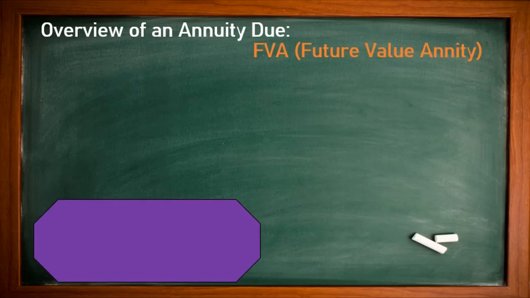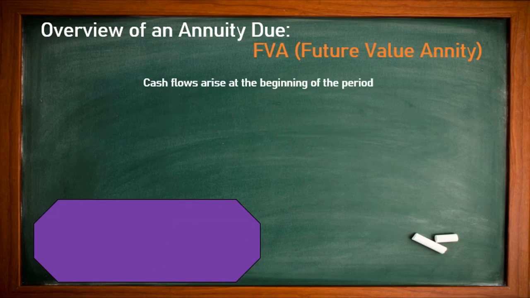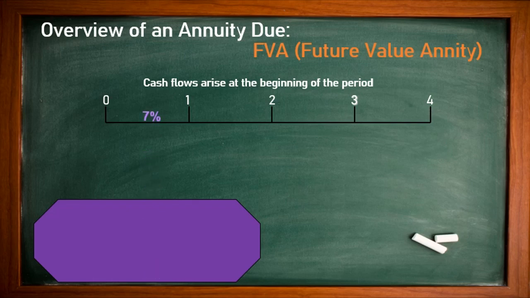So let us see, we'll go for future value with annuity due. For example, cash flow arises at the beginning of the period. We'll take the example 1, 2, 3, 4 and 5. Suppose we are going for a 3-year span. This is just a graphical presentation. We are putting the timeline. This timeline shows 0, 1, 2, 3, 4, 5. And the interest rate is 7%.